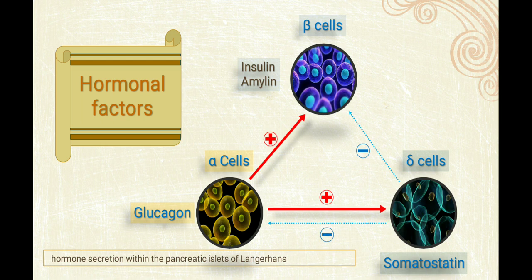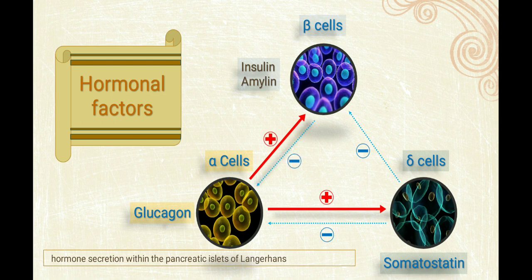Glucagon from the alpha cell has a positive effect: it will increase the secretion of insulin from the beta cell and somatostatin from the delta cell. Okay, clear for glucagon and alpha cell.